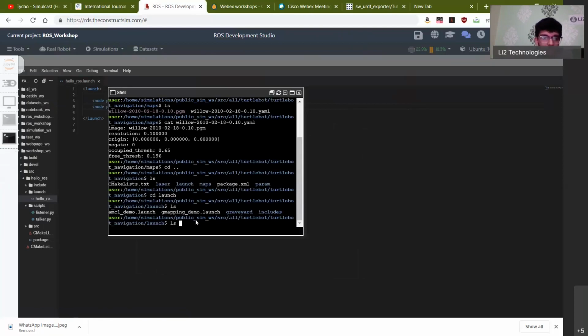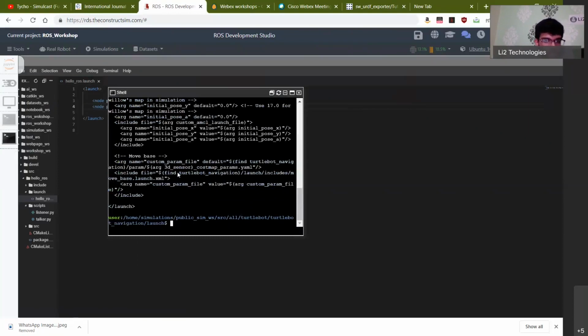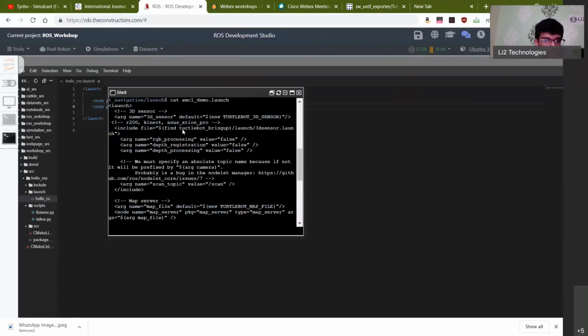Yeah, so now let's just go into one of these. Let's go into amcl_demo. So as you can see, this is the launch file that is already provided to you. So when you're developing your own navigation package, you always have to keep this particular demo file as a reference. The way that roboticists usually develop an autonomous navigation robot, the easiest way to do it, is when you're designing the robot, you'll need to ensure that the dimensions and properties of the base of the robot are very similar to that of the Turtlebot. Because then if that is the case, you don't have to design your own package.